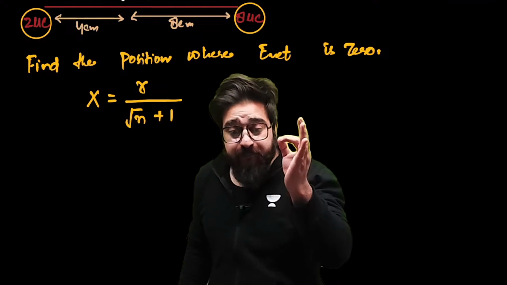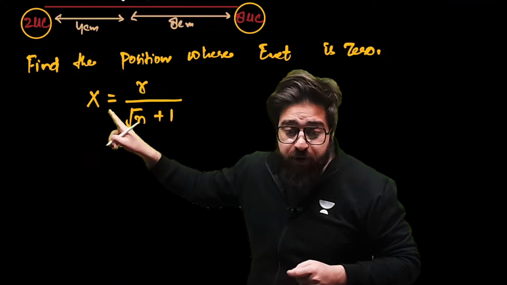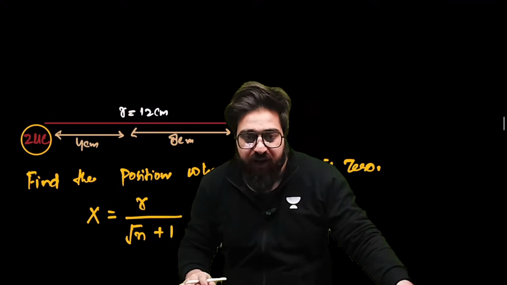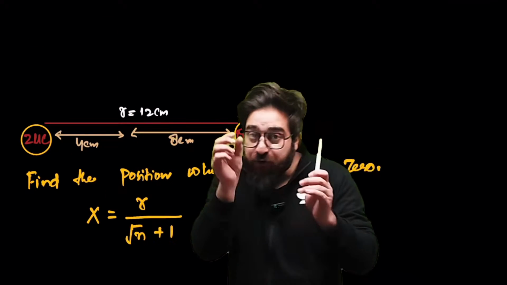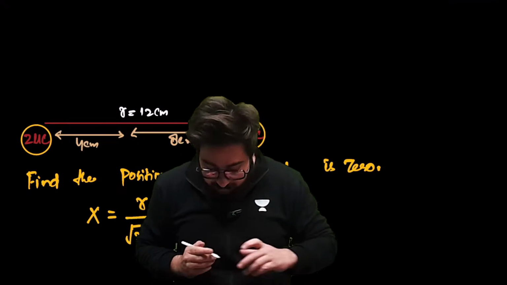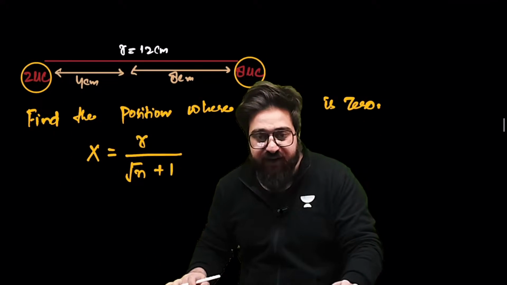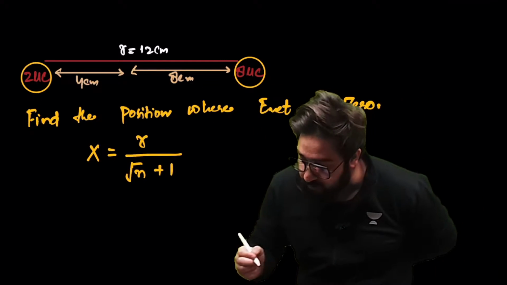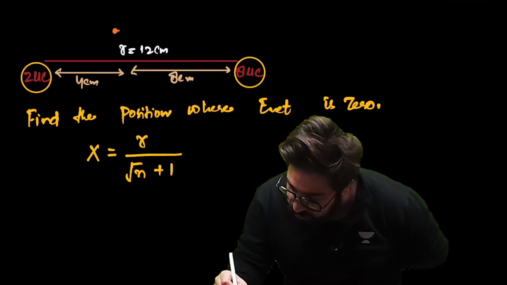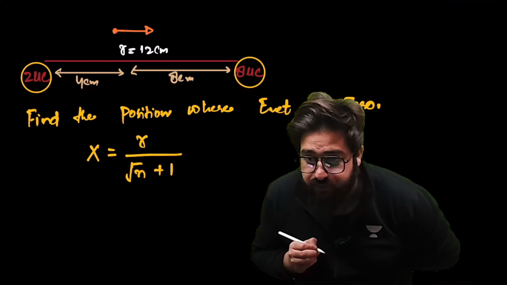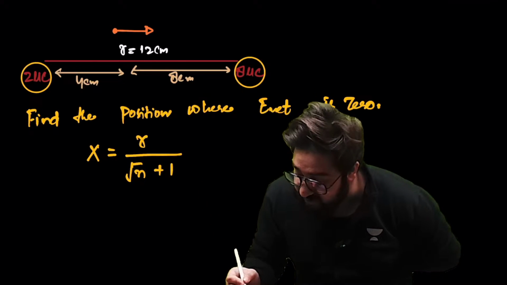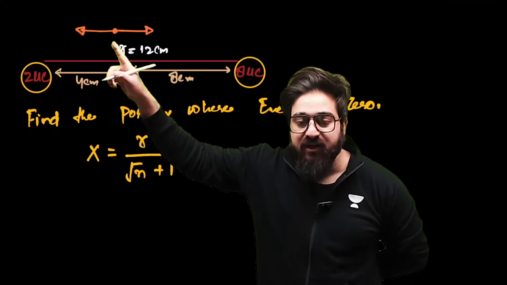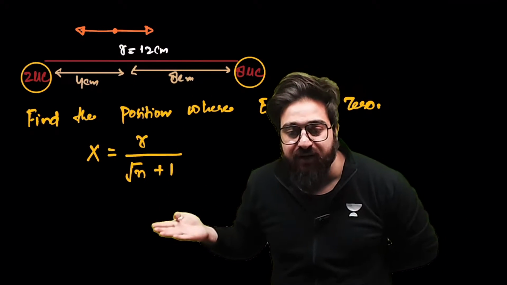The position where net electric field is 0 is which one? X. And how to find that x? R upon under root of n plus 1. R is given 12 over here. If you have to find that position over here, my dear people, listen to me very carefully. You have got this plus 2 microcoulomb, 8 microcoulomb. Let's suppose at this particular point, because of 2 microcoulomb, this is the electric field. Because of the 8 microcoulomb, this is the electric field. Can we say the electric field is opposite? So we can say net electric field is 0.